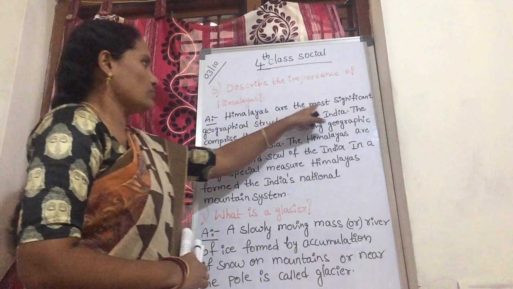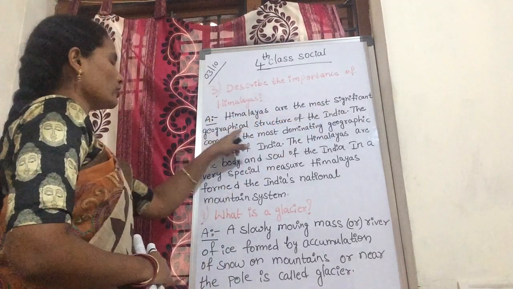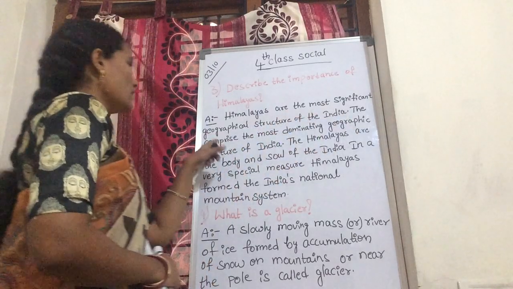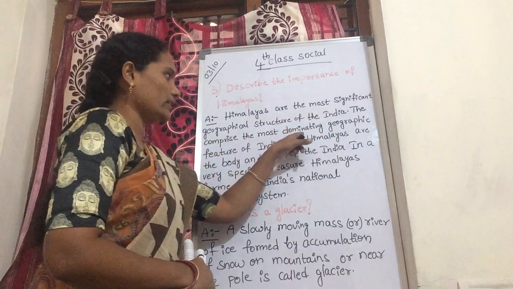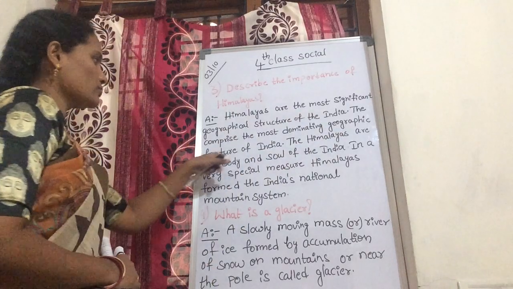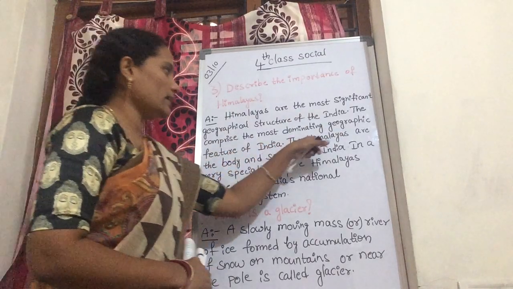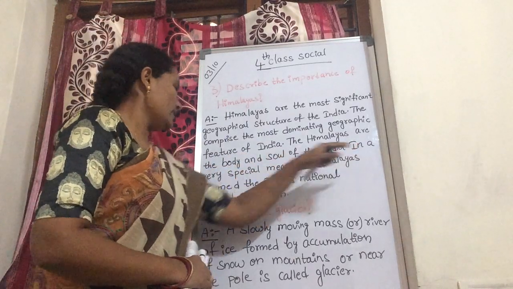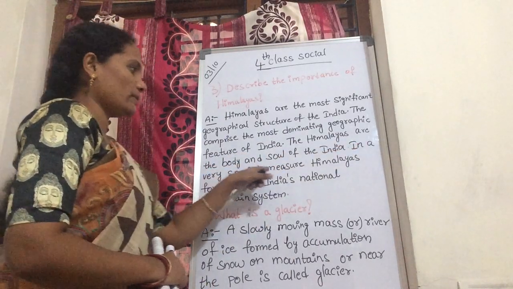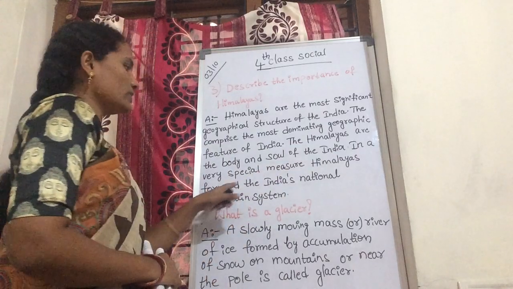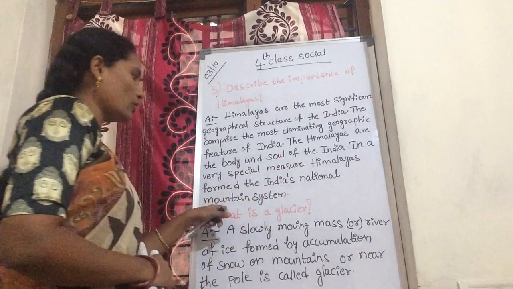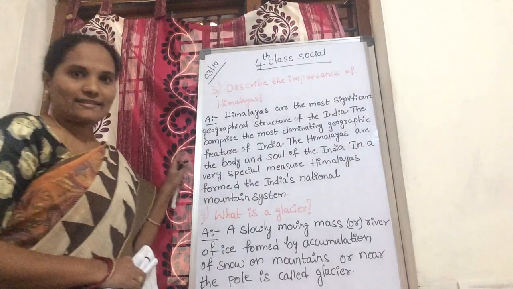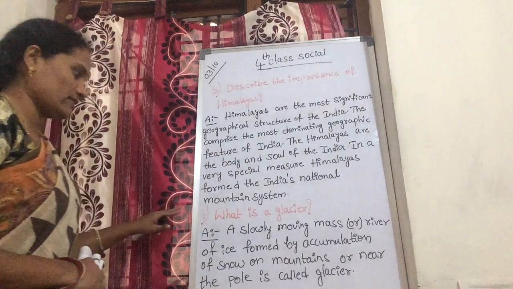The Himalayas are the most significant geographical structure of India. They comprise the most dominating geographic features of India. The Himalayas are the body and soul of India. In a very special measure, the Himalayas form India's national mountain system. This is our third question. Please copy in your classwork, children.